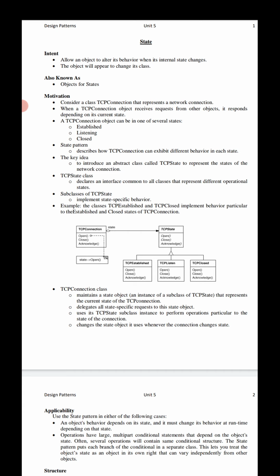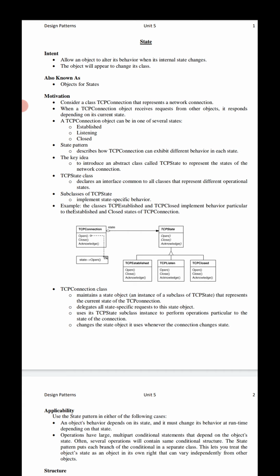If we have a client, the client sends a request to one particular context. Here the context is the basic object.